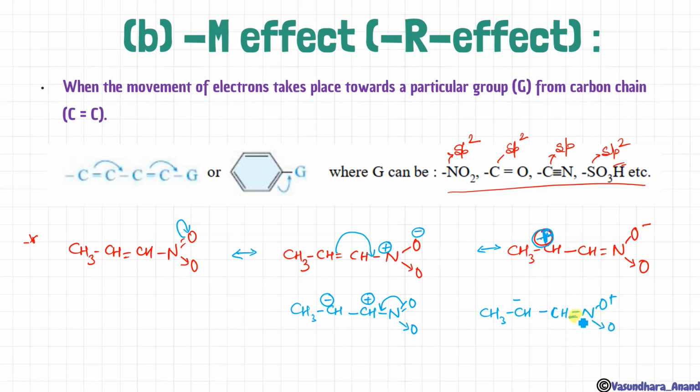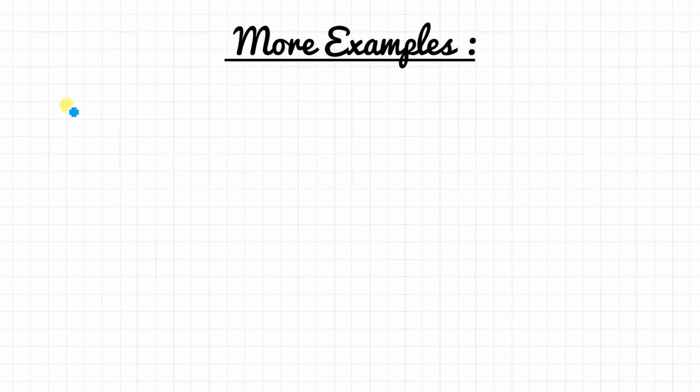So now tell me, structure 1 and structure 2, which one is stable? Obviously structure 1, and the reason is the same, that the negative charge is on the more electronegative element in structure 1, while in this case the negative charge is on the less electronegative element, which makes it unstable. Let's do some other example in aromatic, like one I'm doing and the rest you will do as homework.